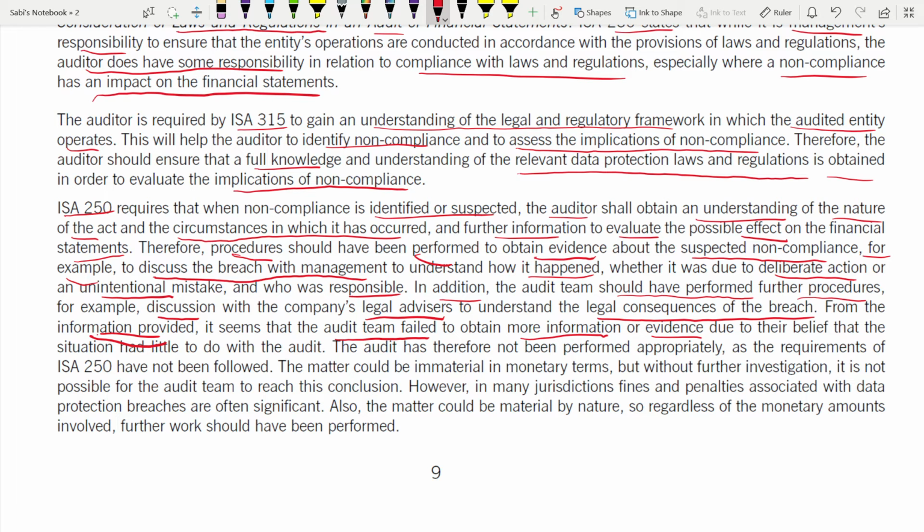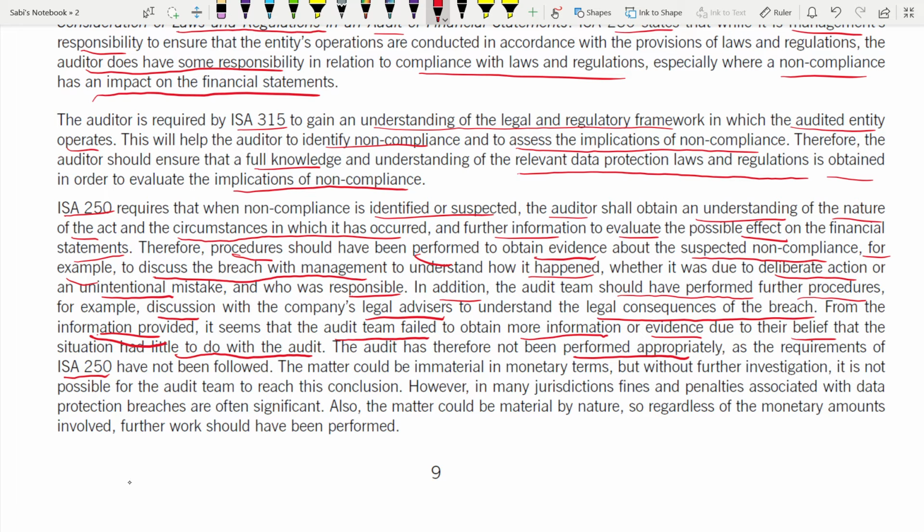They didn't obtain more information. They didn't even obtain more evidence also. They were not bothered about it. Why? Because they had a belief that the situation had little to do with the audit. They think it has nothing to do with the auditor, so they just left it. So the audit has therefore not been performed appropriately. It has not been performed as per the requirements of standard ISA 250.